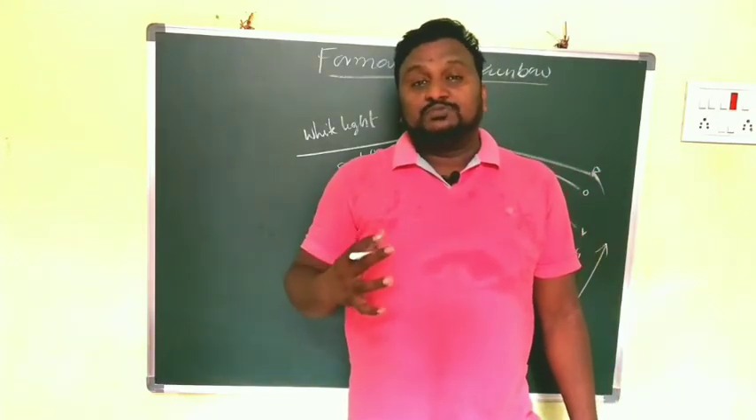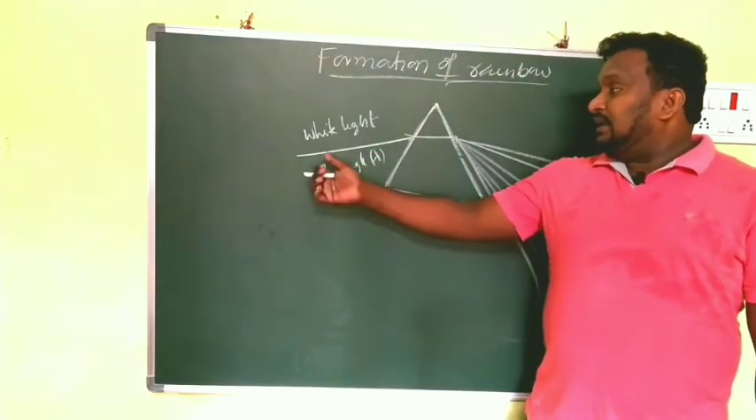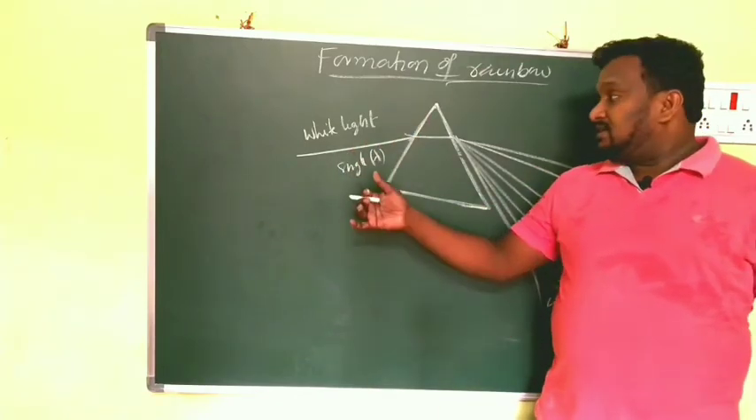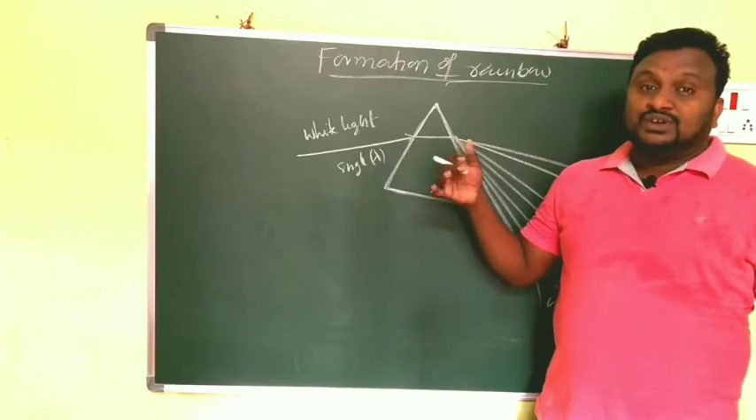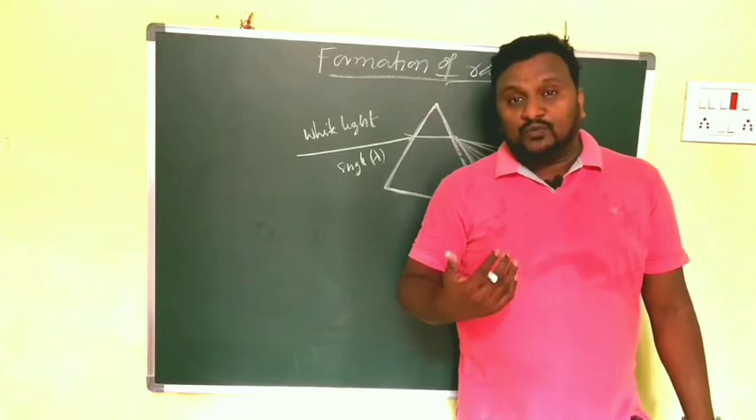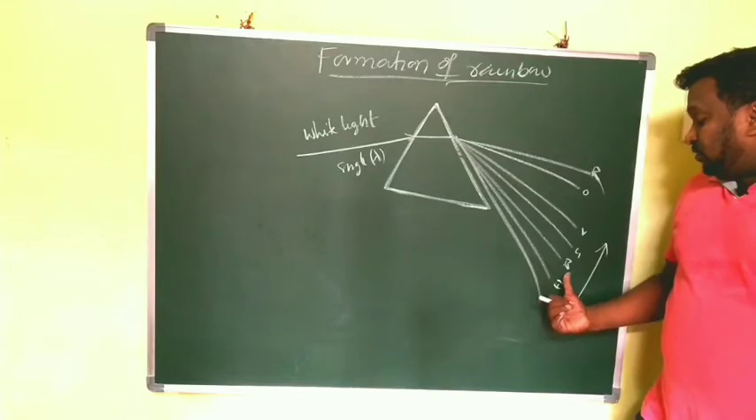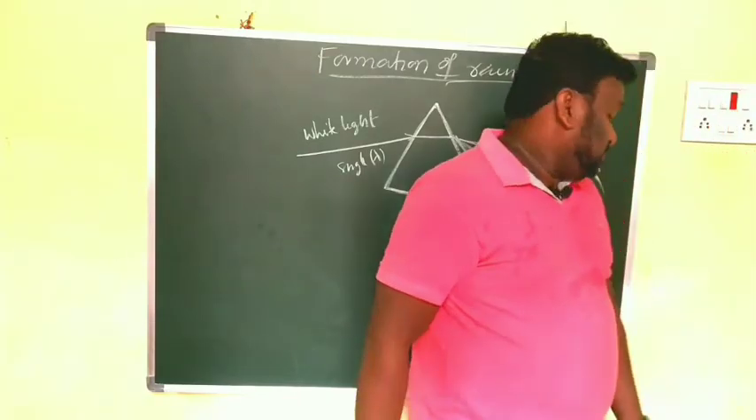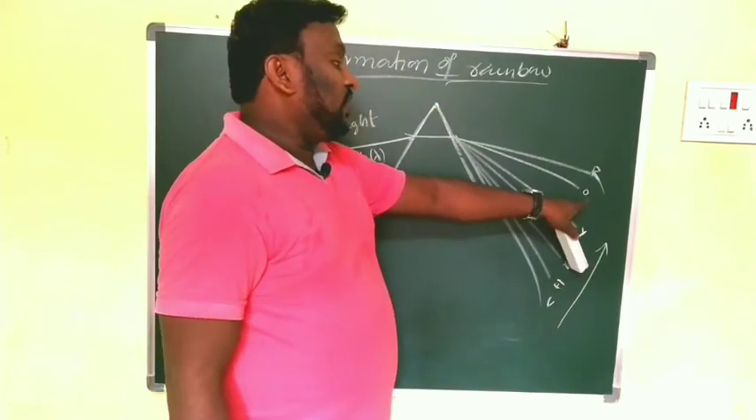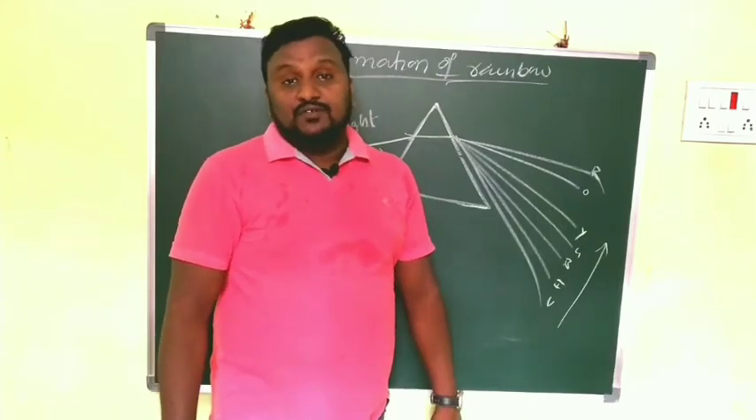Dispersion of light occurs in a transparent material. In this diagram, when white light falls on the surface of the prism, the light is refracted, and the refracted ray again splits into a number of wavelengths. Here are the VIBGYOR colors: violet, indigo, blue, green, yellow, orange and red. That phenomenon is what we call dispersion of light.